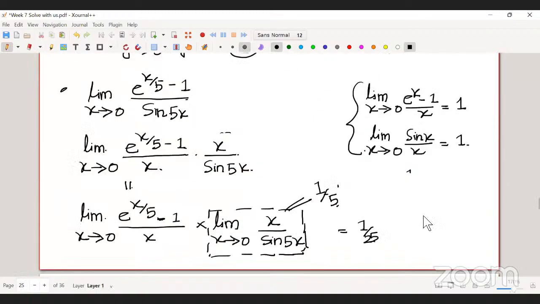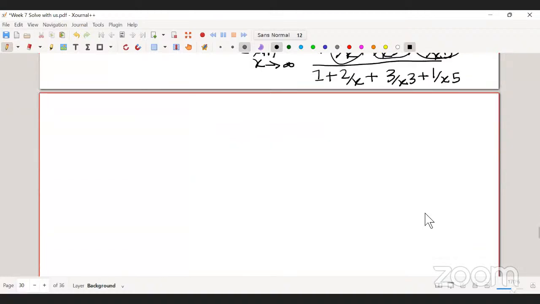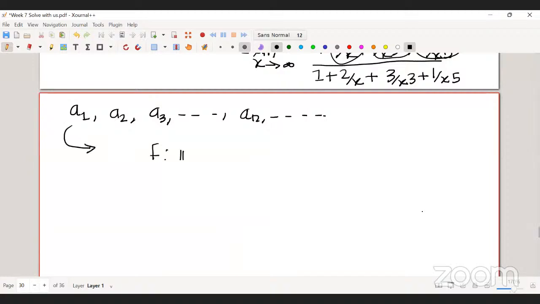When you have a list of elements A1, A2, A3, this is how you see a sequence. Using this list of elements, you can construct a function from the set of natural numbers to R. How do you construct it?